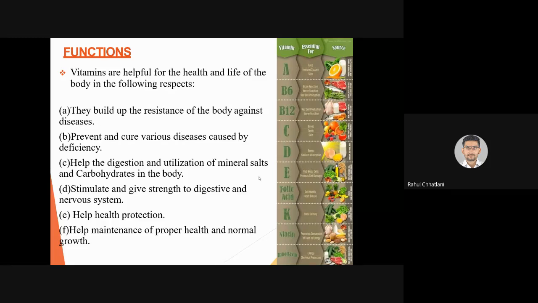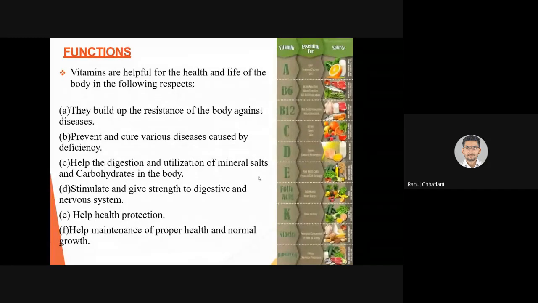Yes, all the vitamins, specifically vitamin B complex, as we are going to see, have a function to protect as well as help in the function of the digestive system and nervous system. Yes, the covering of the digestive system and nervous system and for maintaining normal function, conduction in the nervous system, that is impulses traveling, as well as for the digestive system, the peristalsis movement, vitamins are essential. If vitamins are not there, there will be abnormal sensations and there can be diarrhea or constipation depending on whether there is deficiency of a specific vitamin or not.